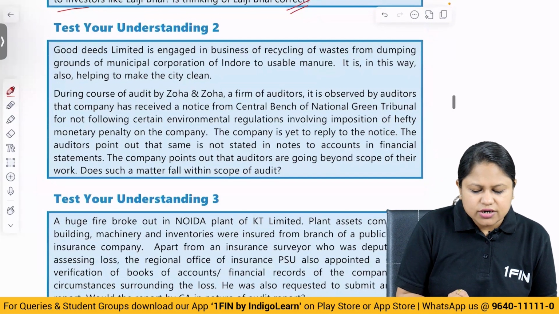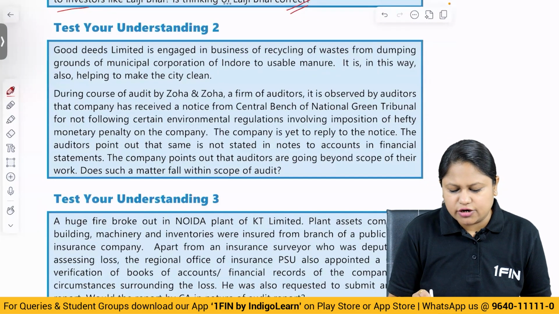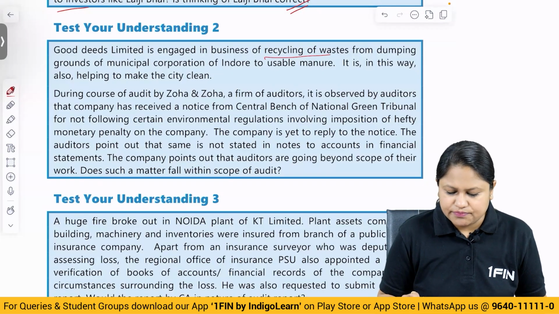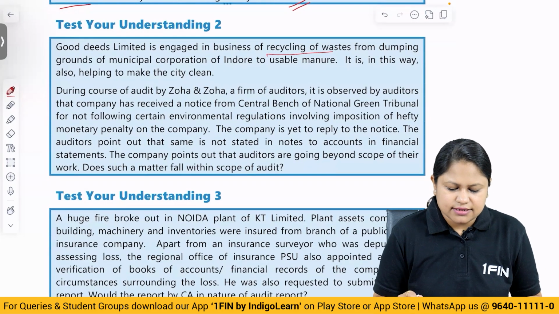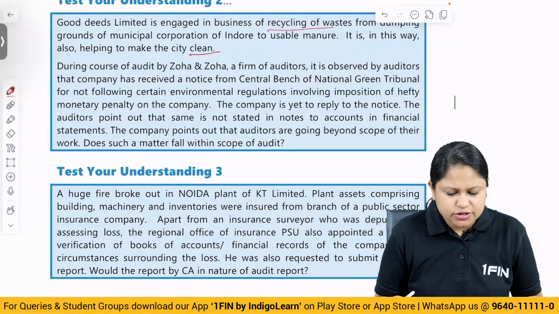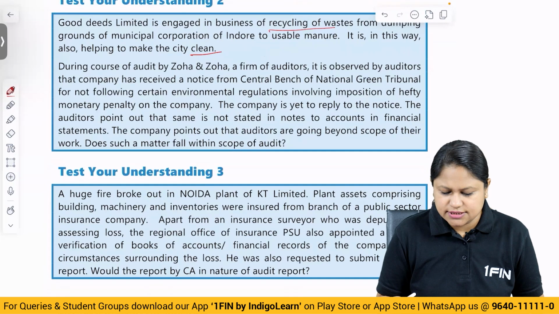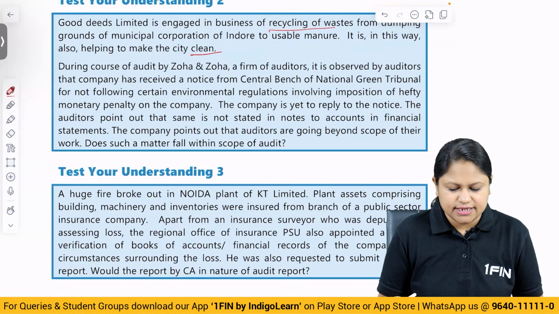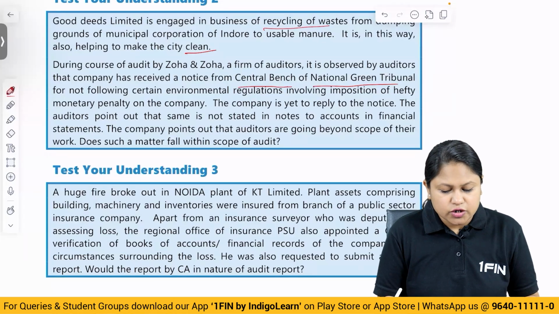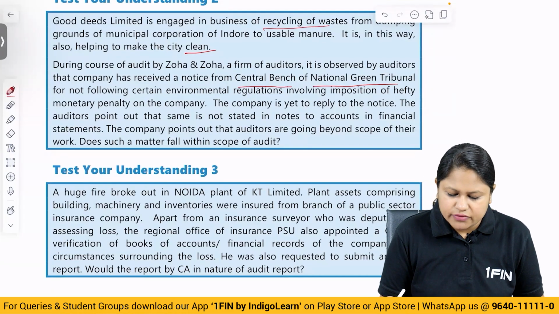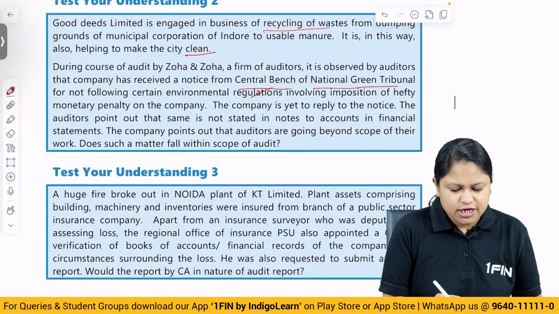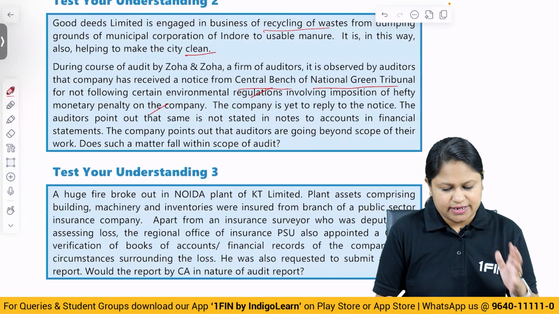Moving on to the next one, we have test your understanding. Second, Good Deeds Limited is engaged in the business of recycling of waste from dumping grounds of Municipal Corporation of Indore into usable manure. It is in this way also making the city clean. So they have given the description of the business. During the course of audit by Zoha & Zoha, a firm of auditors, it is observed by the auditors that the company has received a notice from the Central Bench of National Green Tribunal for not following certain environmental regulations, involving imposition of a hefty monetary penalty on the company. So they are not following certain regulations for which they are going to be punished with heavy penalties.